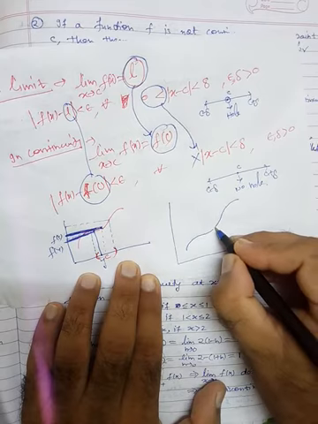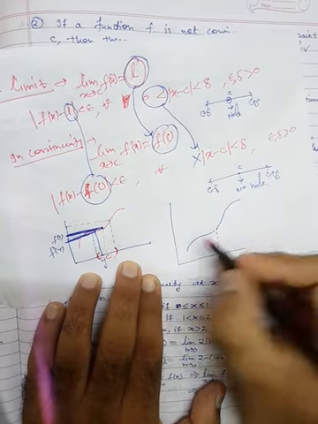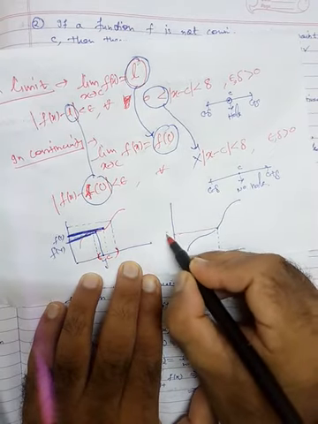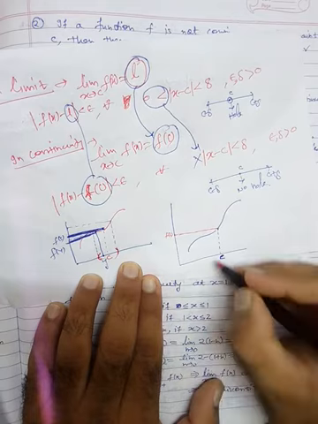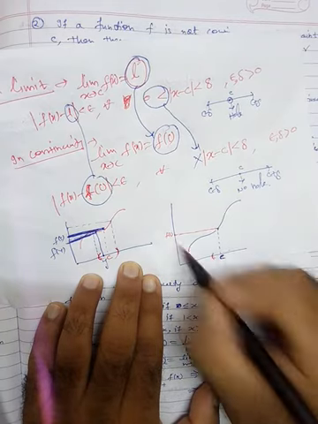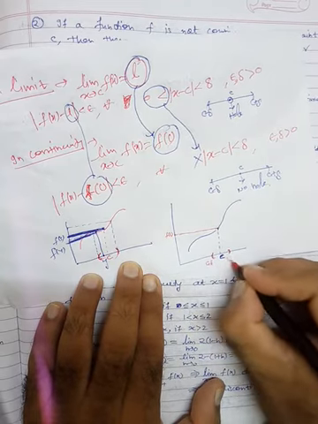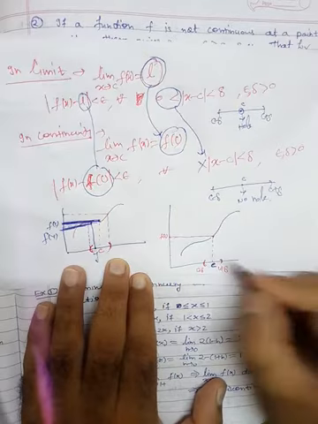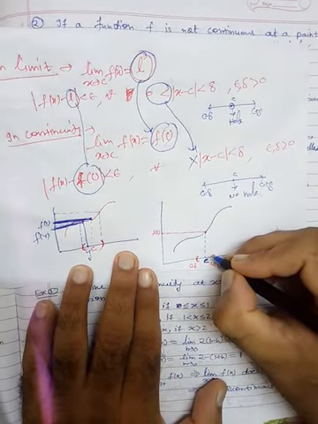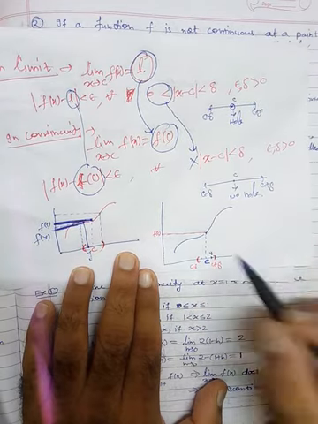So here is the point c. Now this value is basically f of c. Now take the neighborhood here, delta, c minus delta to c plus delta. In this neighborhood, take a point. Suppose this is the point, or this may be the point, maybe here or here.